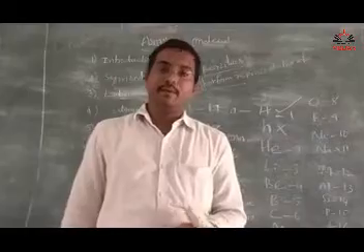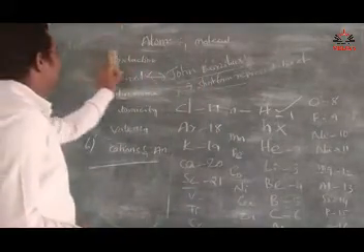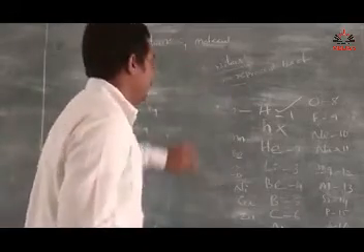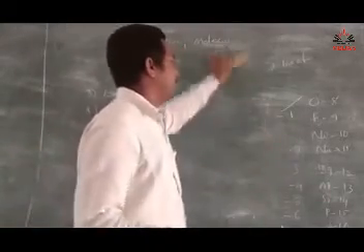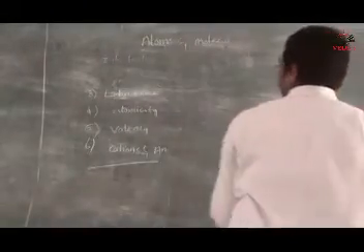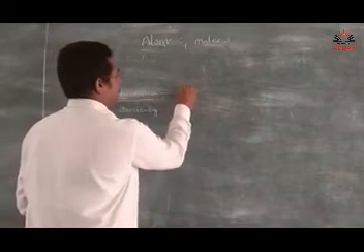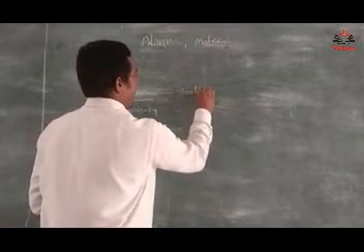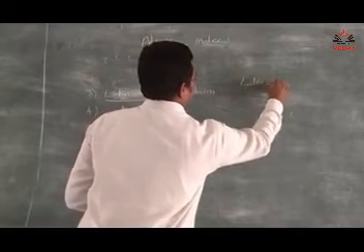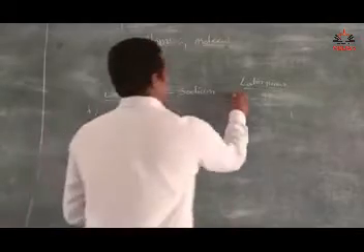These are the symbols, but the symbols of a few elements are derived from the Latin names of the elements. What are the Latin names? See the first one, sodium. Note down, my dear: the Latin name of sodium is natrium.